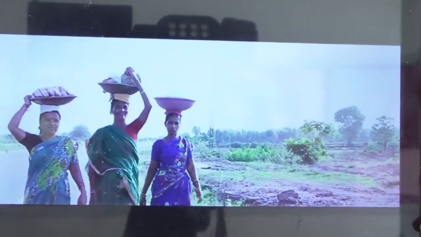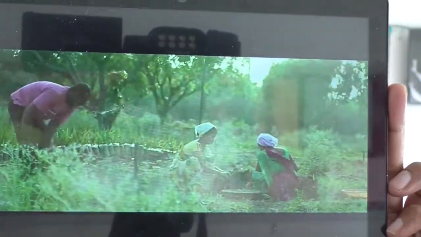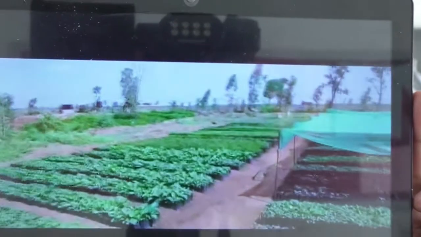In Nizamabad, village-wise, mandal-wise, district-wise areas and nurseries have been identified.